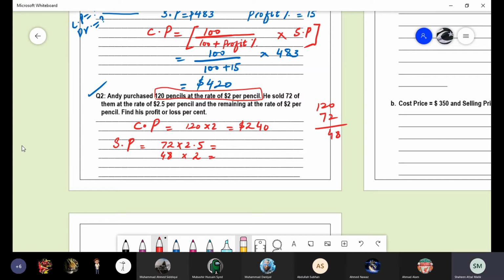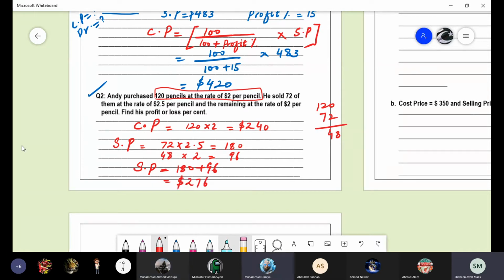What is the first value? 72 multiplied by 2.5? Ma'am, 180. And second value? 96. What is the total selling price? 180 plus 96. That is $276.